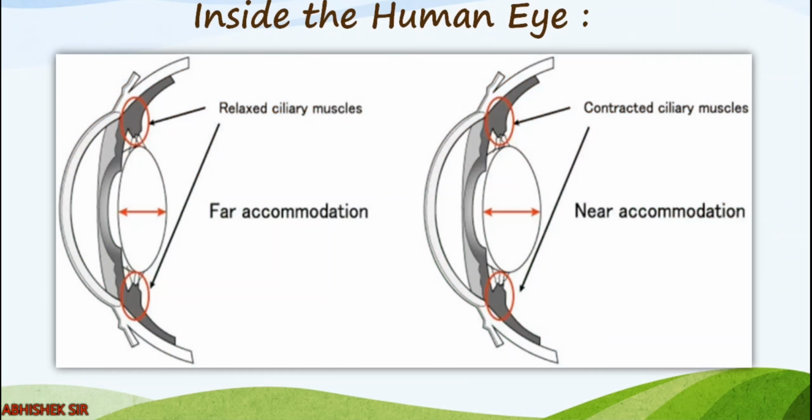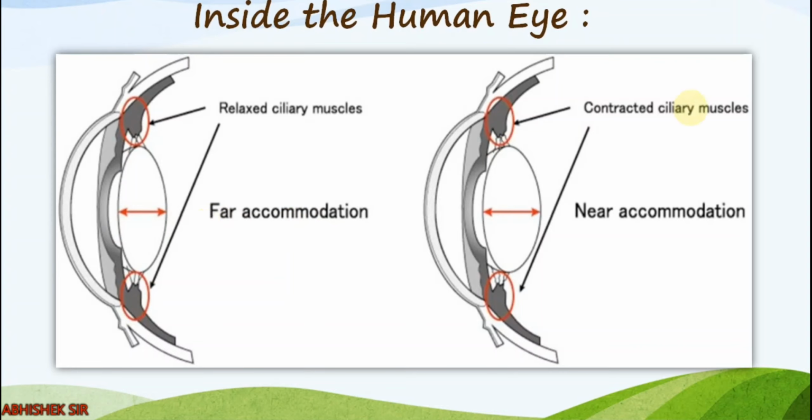Moving on to a more specific figure. Now the balloon experiment is over. Now you see the human eye figure. At the top and bottom, the circles show the ciliary muscles. When they are relaxed, the lens is thin. In that case, we are seeing far accommodation, that means we are seeing far objects.